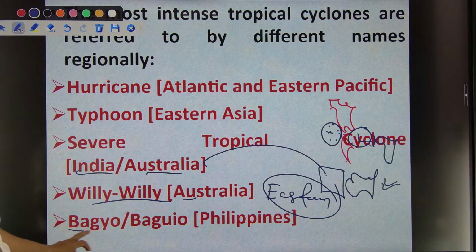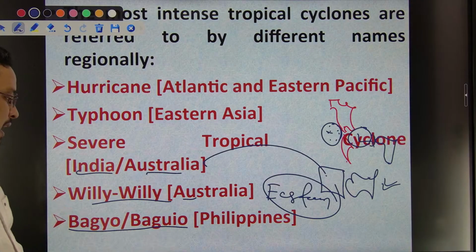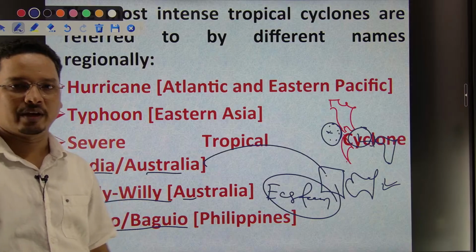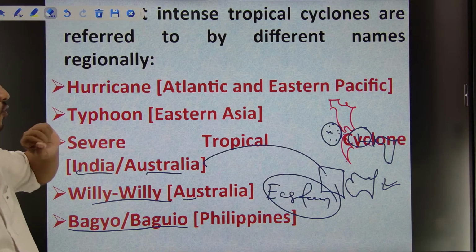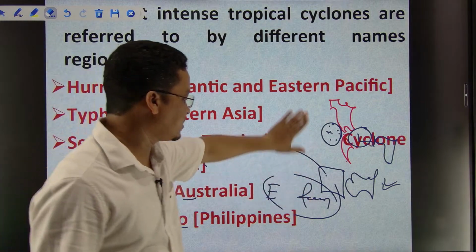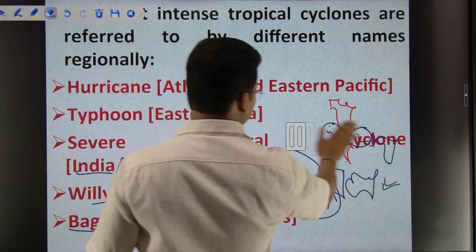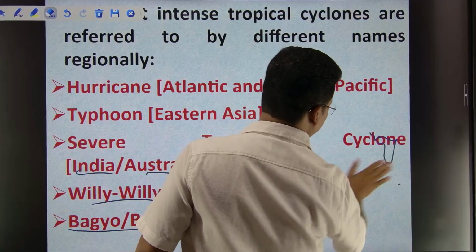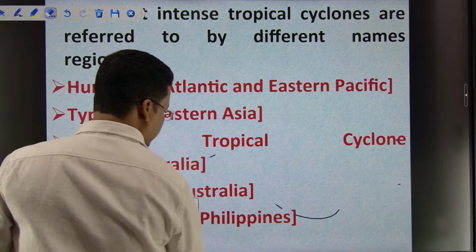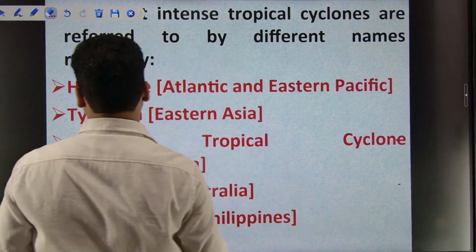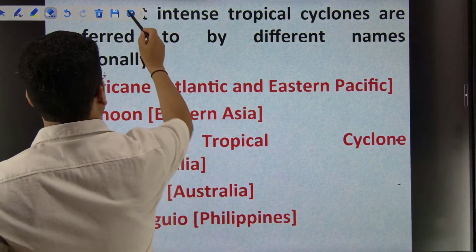Then comes Baguio in the Philippines. So these are the tropical cyclone names in different regions of the world. Hope you're getting me. These names are generally asked in SSC and all these kinds of exams.